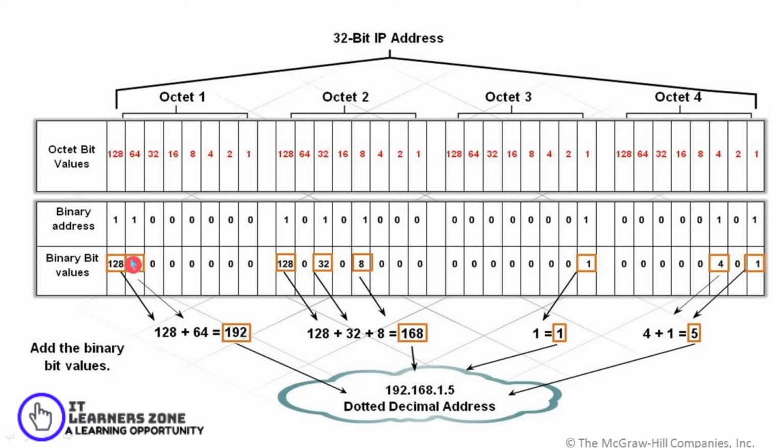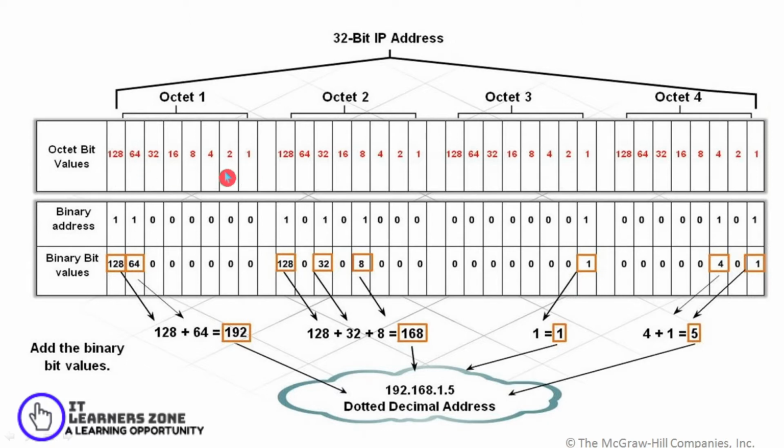Here is a representation of how your binary address is converted into a decimal address. Initially you have the values of ones and zeros, and you have the binary bit values given here. Each of these values is represented by octet bit values. Initially we have 1, that is 2 raised to 0. Then we have 2, that is 2 raised to 1. Then 2 raised to 2. Then 2 raised to 3, that is 8. Then 2 raised to 4, that is 16, and it goes on till 2 raised to 7.